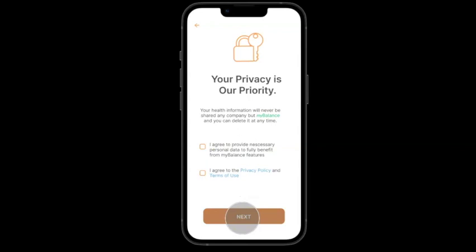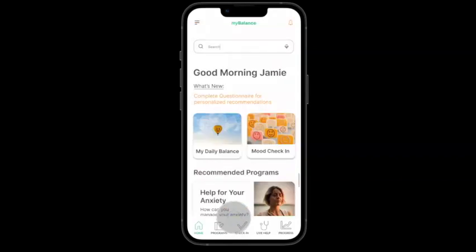Privacy is our priority, so we want to let our users know that we will never sell their information, and also that we provide data encryption so that they will feel safe inputting their data into the app while they're using it. So I'm going to agree to these terms and conditions, and there. So we've reached the home page.